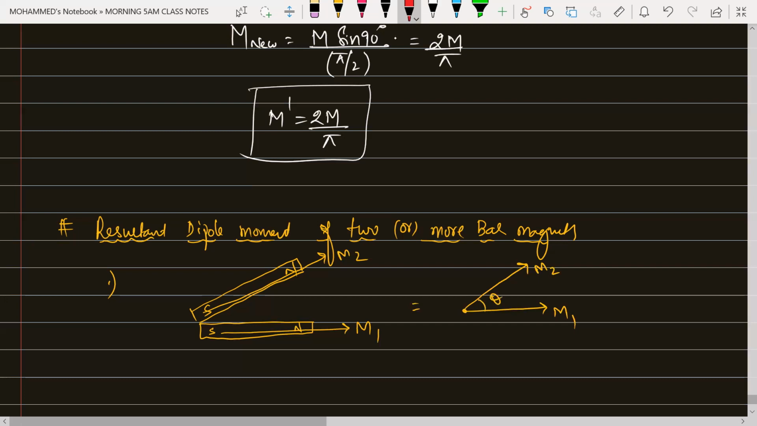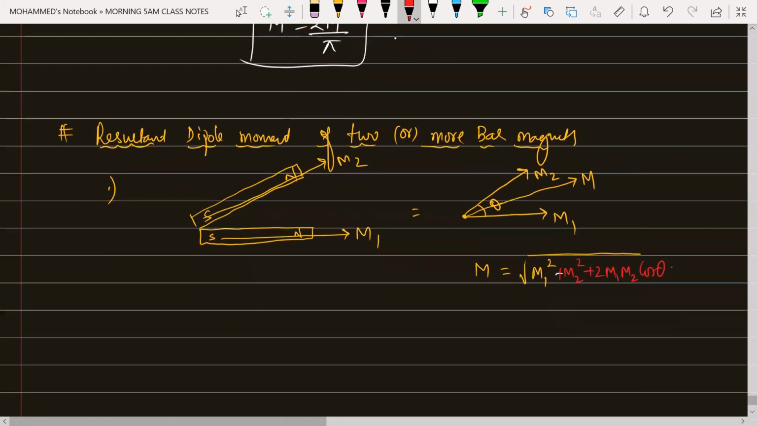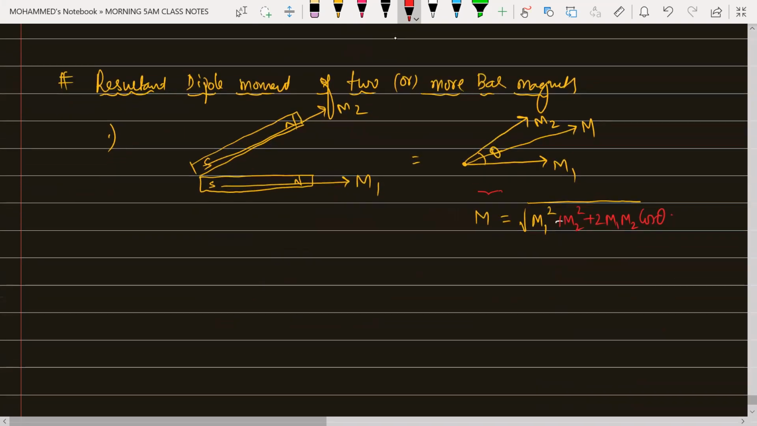The resultant magnetic moment, how do you write it? Can anyone tell me? The resultant magnetic moment is represented by capital M. So how do you write the value of capital M? Capital M is equal to under root of M1 square plus M2 square plus 2 M1 M2 into cos theta. The resultant magnetic moment is given by the formula M equals under root of M1 square plus M2 square plus 2 times M1 M2 into cos theta.